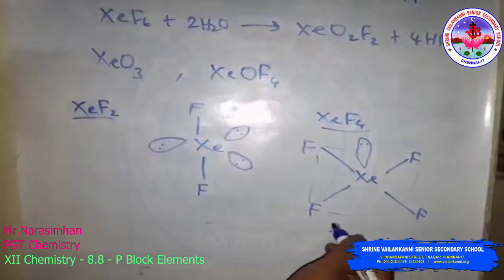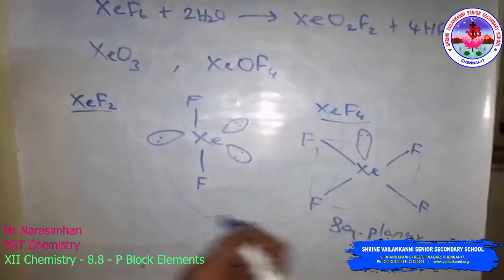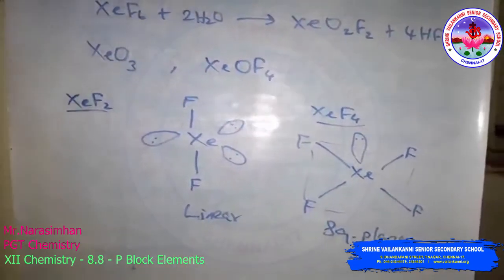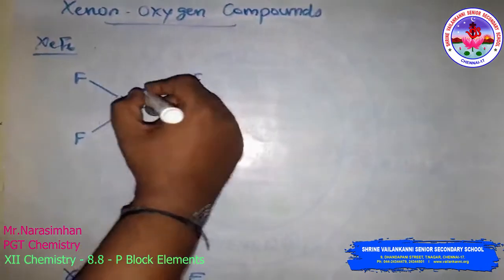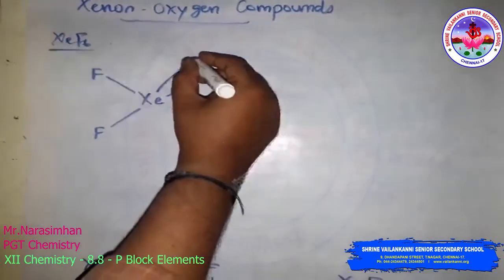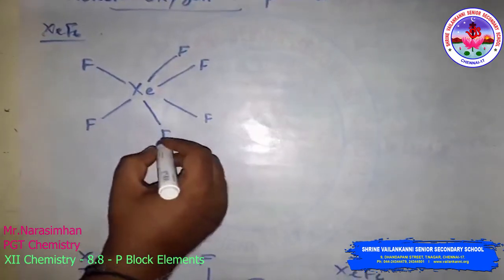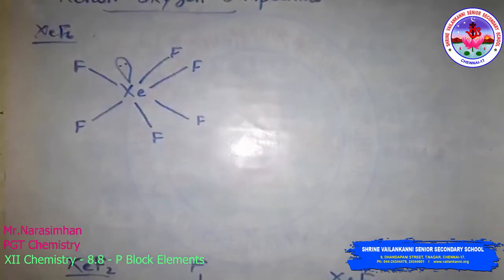This is a square planar structure and this is a linear structure. The xenon hexafluoride gives a distorted octahedral structure like this, and they have one lone pair of electrons also.